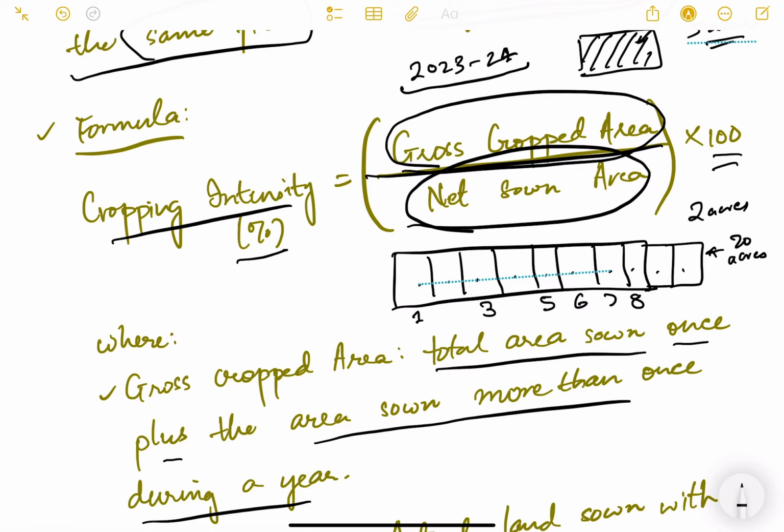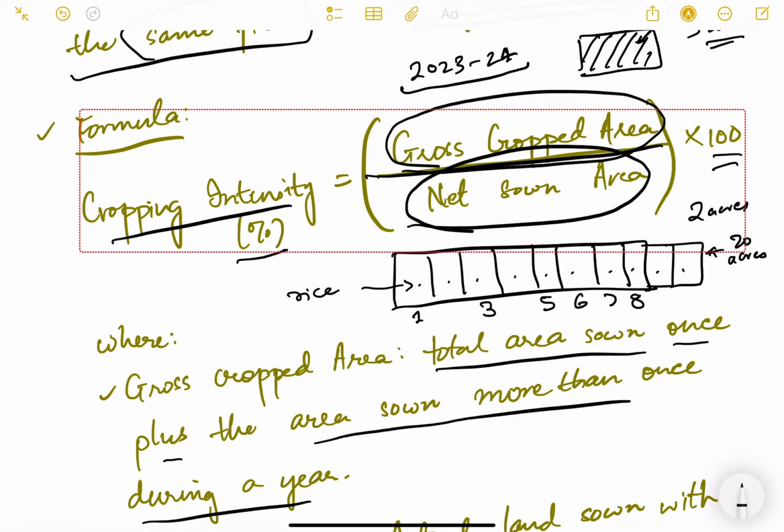Now out of these 10 farmers, farmer number 1, 3, 5, 6, 7, 8, these 6 farmers, grow first rice in Kharif, and in winter, that is in Rabi, they will also grow wheat. Okay, so they take 2 crops in a given year. So this is grown twice.